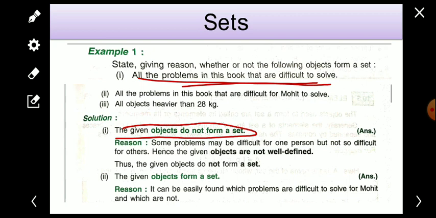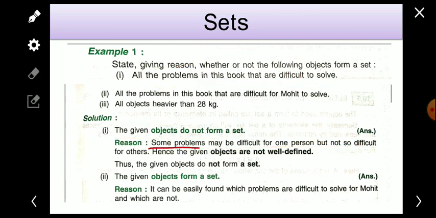Why? Reason: some problems may be difficult for one person. Here it is saying problems that are difficult to solve. So it is not well defined, because some problems may be difficult for one person but not so difficult for others. The difficulty of a question varies from person to person. It is not the case that any question will be difficult for all the students.